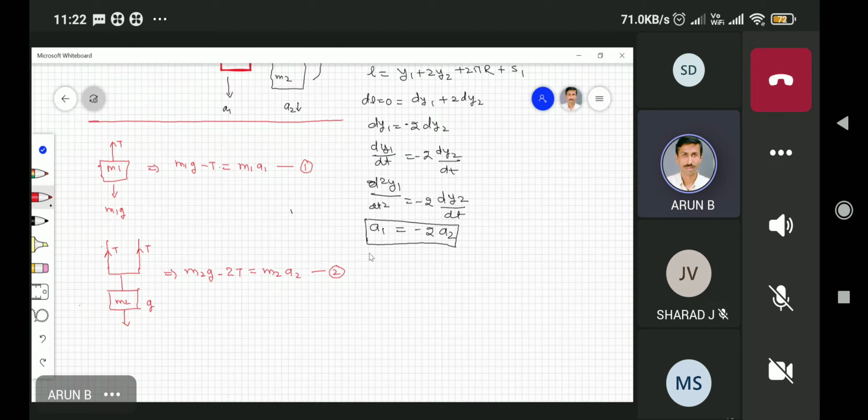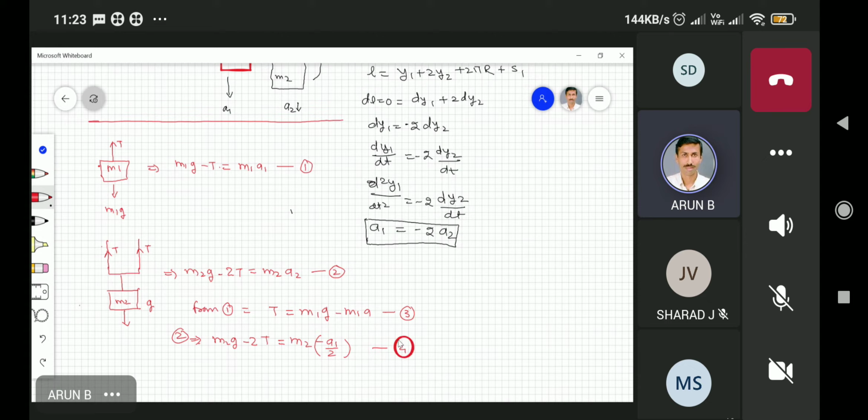And then from equation 1, my tension T is equal to m1g minus m1a1. This is equation number 3. And from equation 2, m2g minus twice T, which is equal to m2a2. What about a2? a2 is equal to minus a1 by 2. So this is equation number 4.